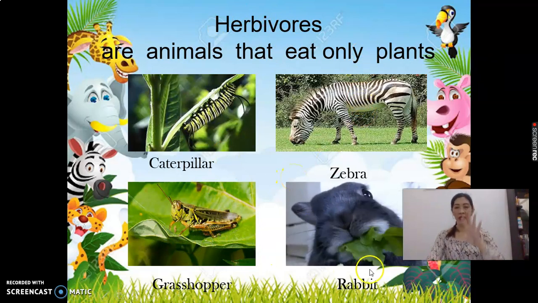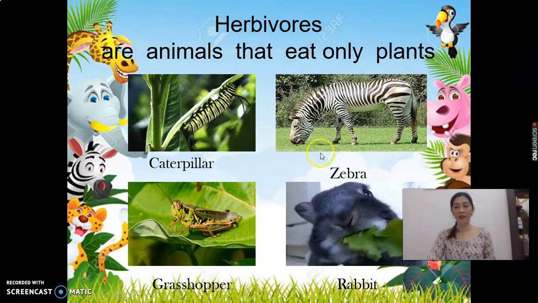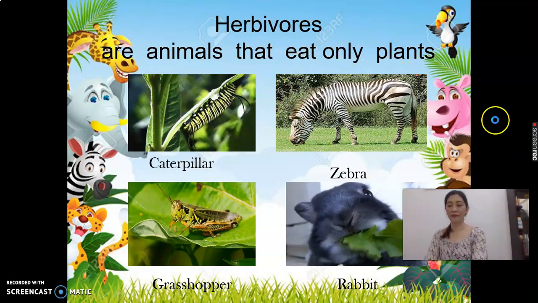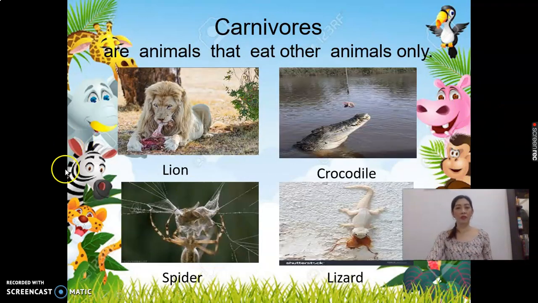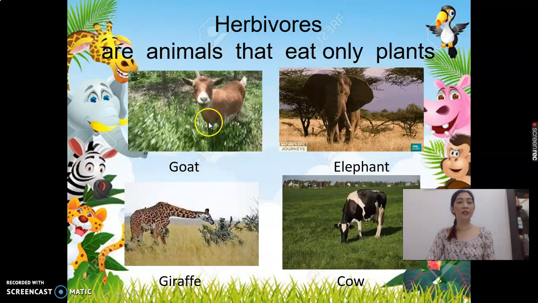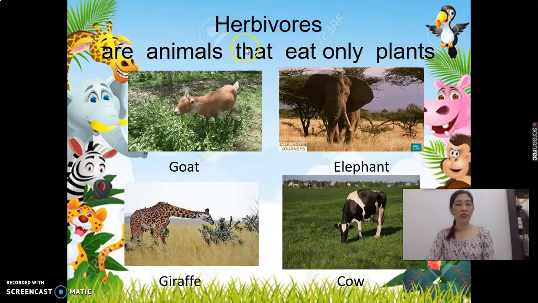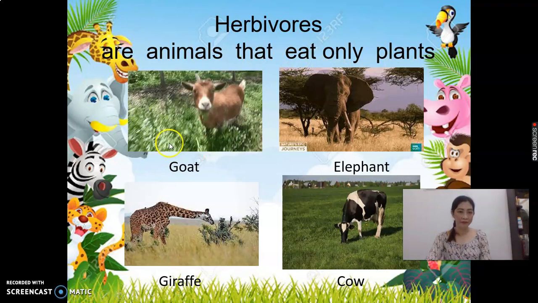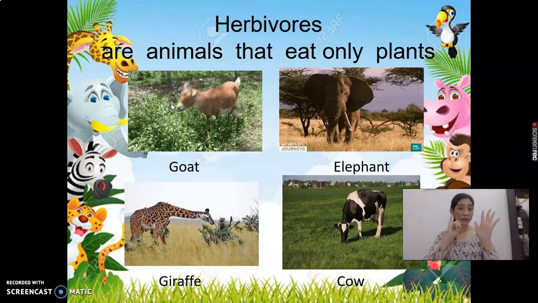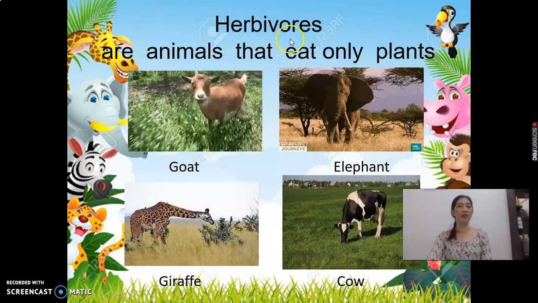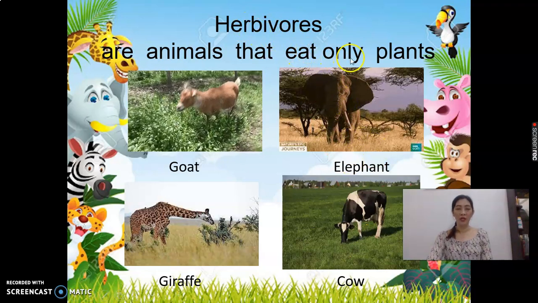The fourth example is rabbit. Rabbit is herbivore because it eats only plants. And the fifth example is goat. Goat is herbivore because it eats only plants. And the sixth example is elephant. Elephant is herbivore because it eats only plants.